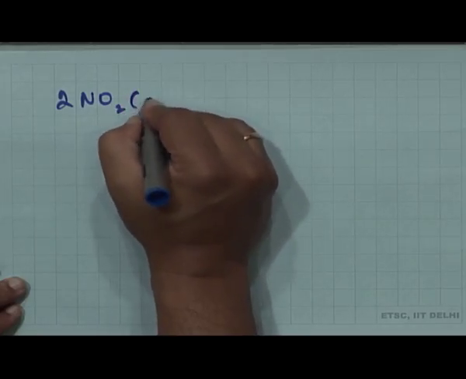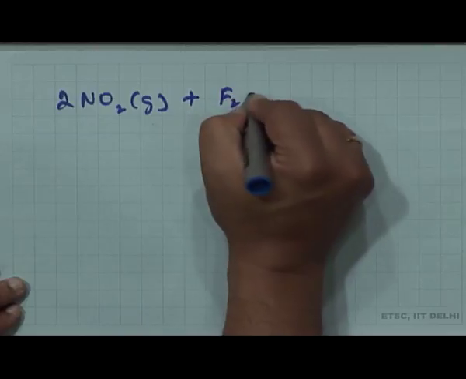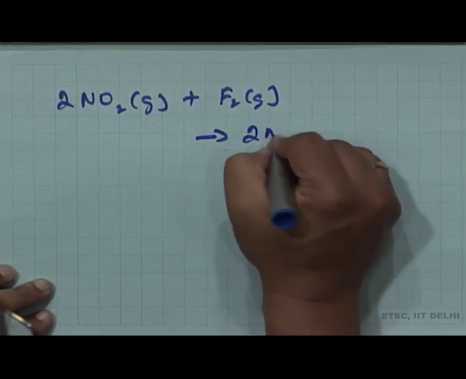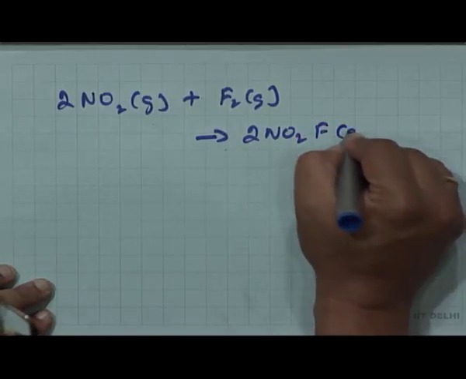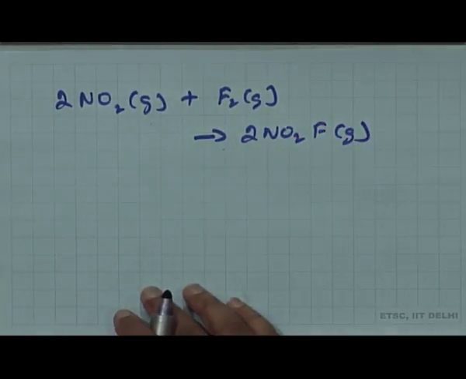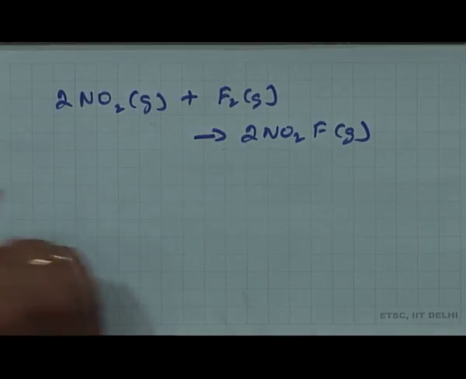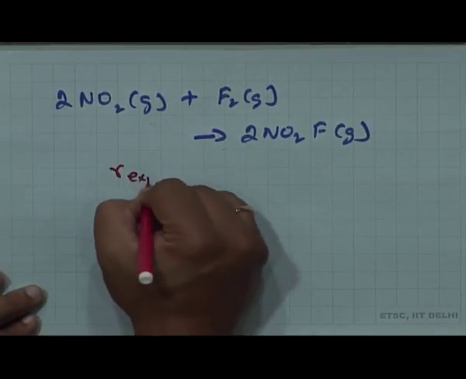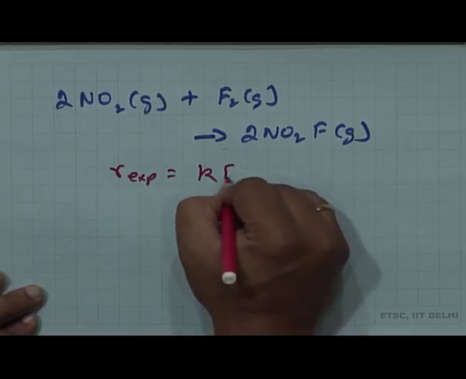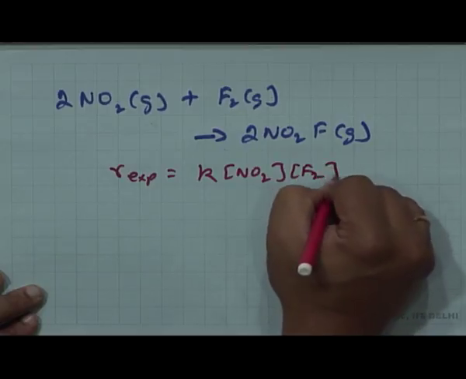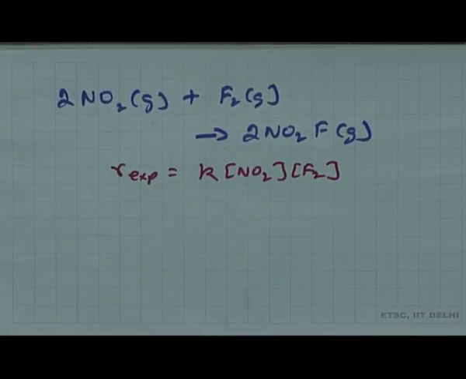2NO2 gas plus F2 gas gives me 2NO2F gas, right. Okay. Experimentally, let me write R experimental is K times the concentration of NO2 times the concentration of F2. So, this is R experimental, right. Now, what about the proposed reaction mechanism?